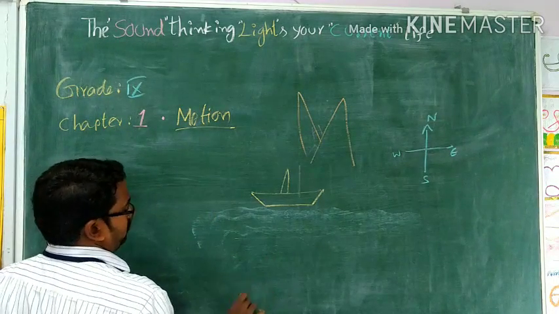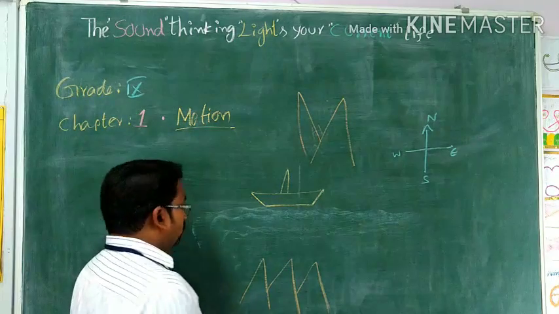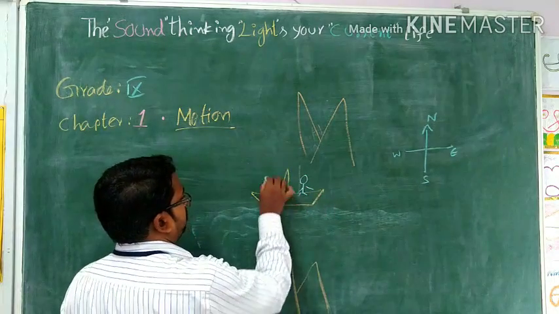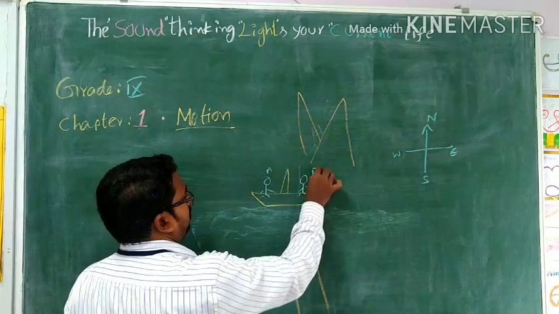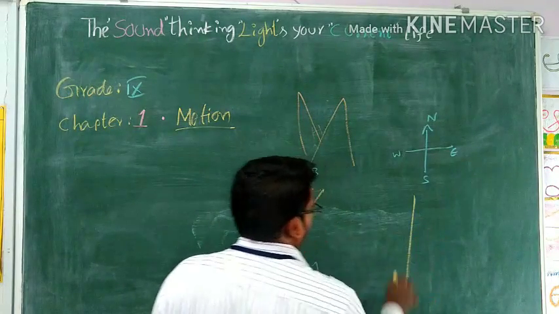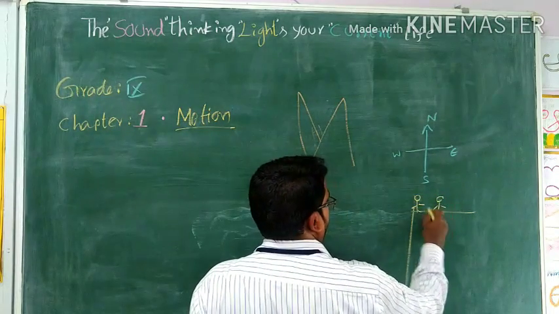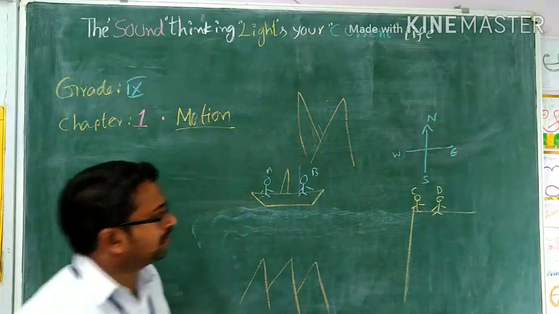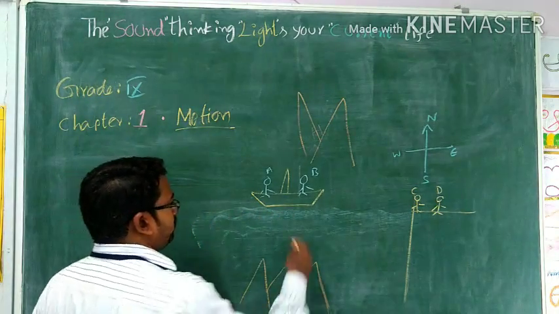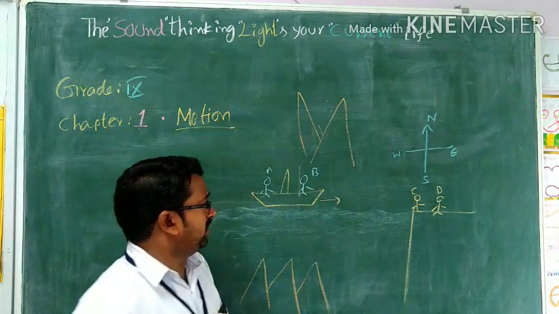This side also, the mountains will be like this. Here, two persons are sitting over there, two persons, maybe A and B, and it's about the bank. On this bank, two more persons are there, maybe C and D. See here, this boat is moving, with some velocity, maybe 30 kmph or 20 kmph.